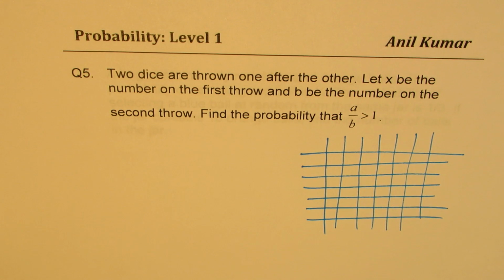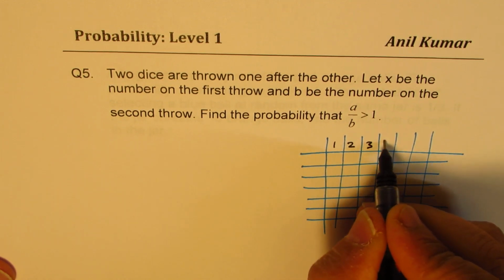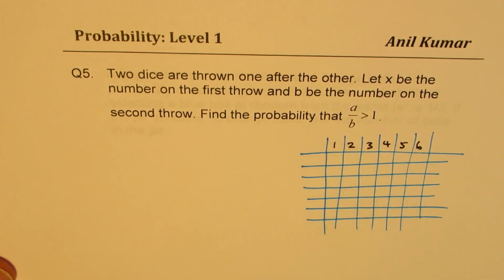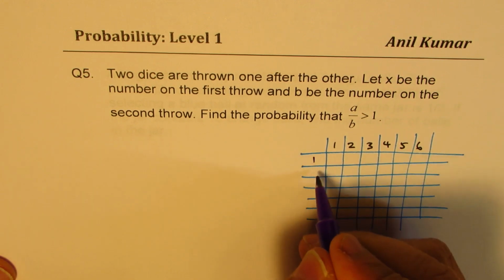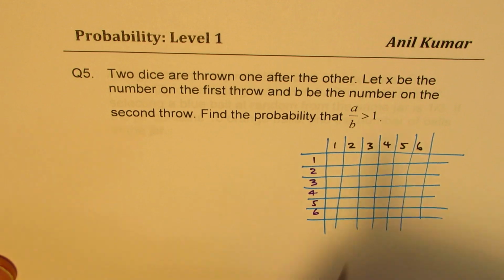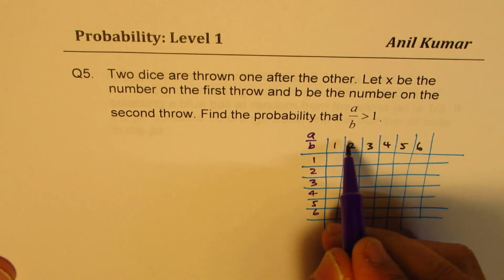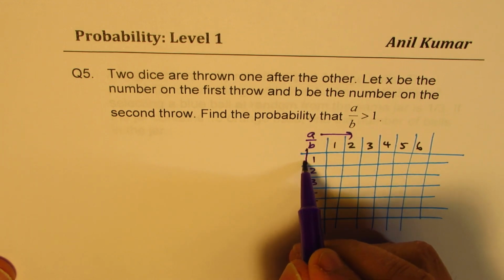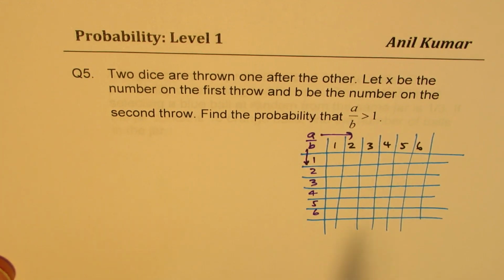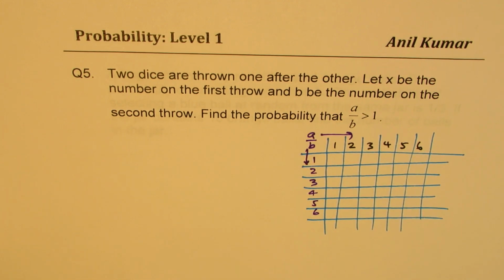So what are we looking for? We are looking for the ratio of A and B. Let's say the first die numbers could be 1, 2, 3, 4, 5, and 6. The second die numbers could be 1, 2, 3, 4, 5, and 6. Now we are looking for the ratio of A over B, right? So let's say this is A for us and that one is B for us. That really means that this number should be greater, only then we get the ratio greater than 1.